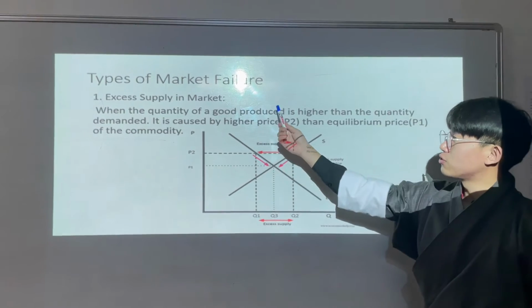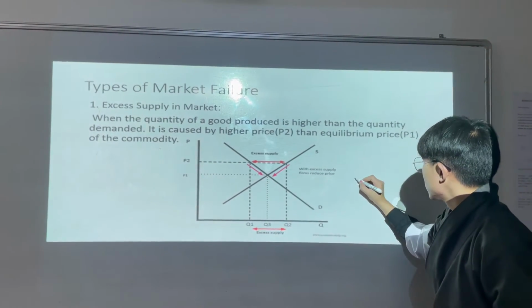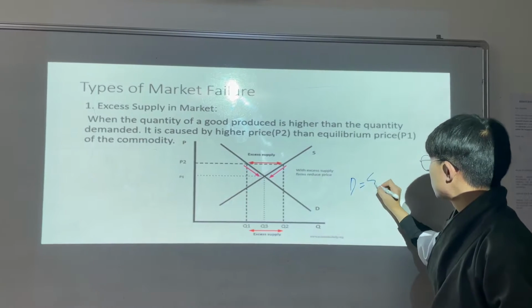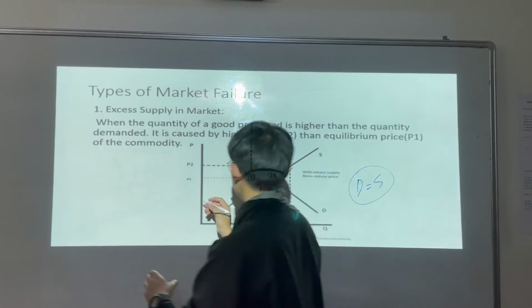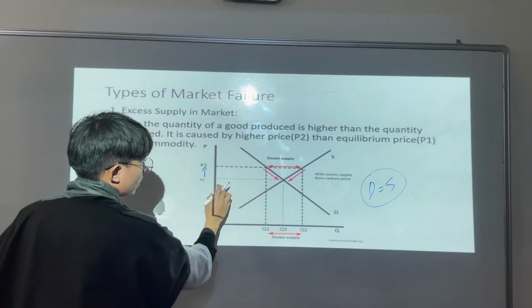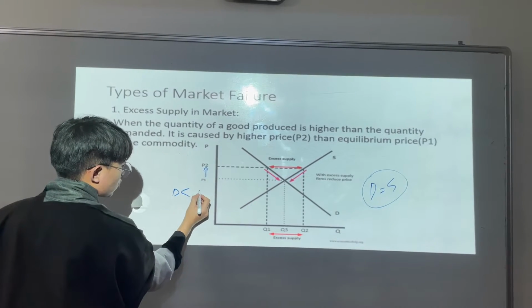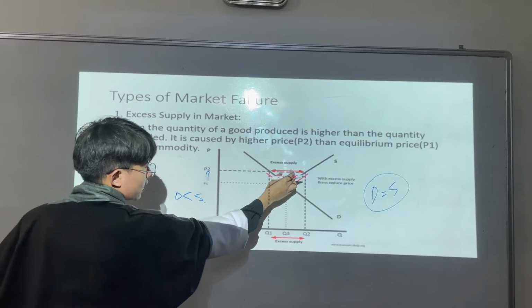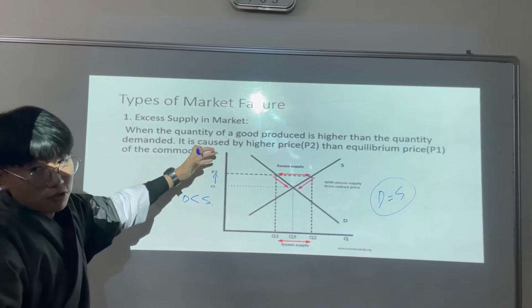There are types of market failure. Number one, excess supply. Since we all know that demand equals supply is the equilibrium condition, but in this case, the price is increasing from P1 to P2, and in this situation, the quantity demanded is less than quantity supplied. Therefore, there is excess supply, and when there is excess supply the market fails.